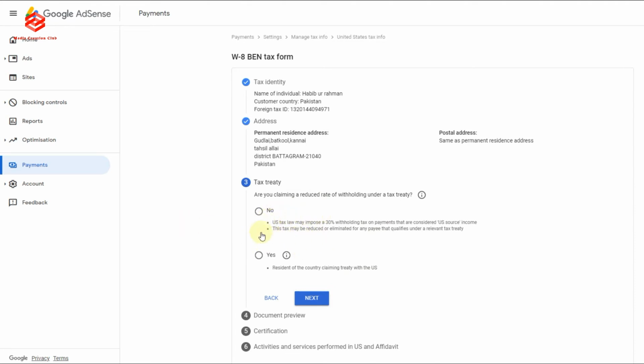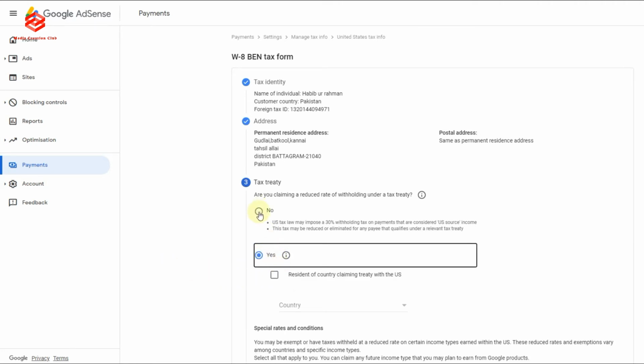Pakistan, India and Bangladesh have a tax treaty with the US government. So we select yes. If we select no, we need to submit additional information, and then they have the right to cut your 30% tax. So we just select yes, so we are not going to pay 30%. We only pay the 30% on US revenue.